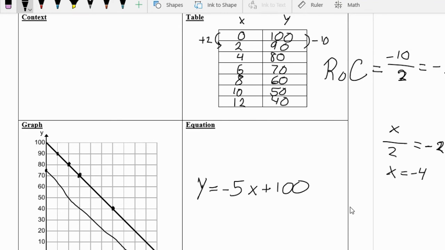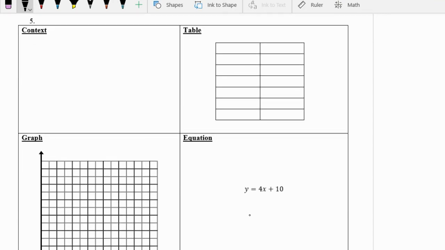So at 2, we would have 96, 92, 88. You can see this is a less steep line because we're reaching higher and we're having higher y values than we would with the original. So it becomes less steep.